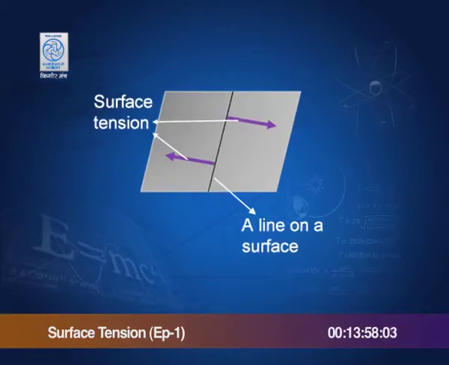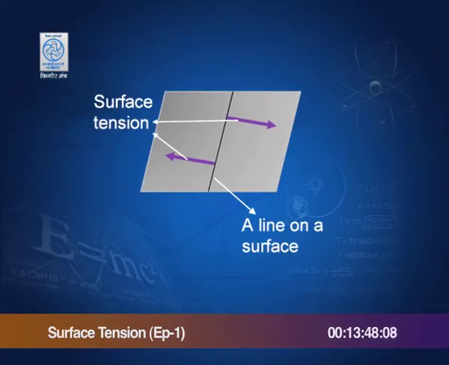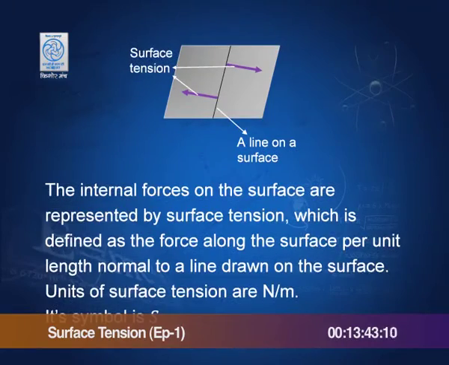There is another way in which the surface tension is defined. Suppose you have a liquid surface and you draw a line on it, then perpendicular to this line, normal to this line, the force per unit length is defined as surface tension, and the units of surface tension are therefore Newton per meter, because the force is per unit length and it acts along the length of this line which I have drawn.